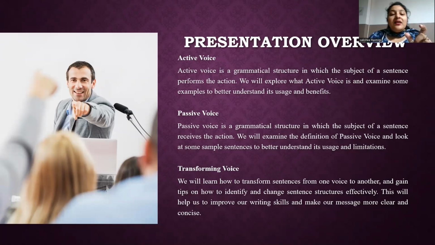The subject here is man, because man is receiving the action. The verb is was bitten because the action is being done to the subject. And the agent is dog, because the dog is performing the action but is not the subject. So this is an example of the passive voice.